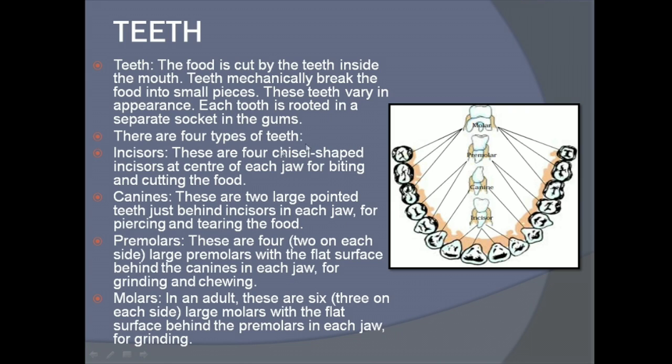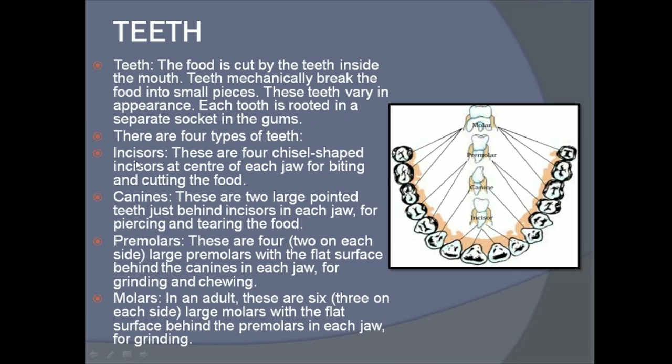There are four types of teeth, which are the incisors, canines, premolars, and molars. See in the figure what you can observe. This is an incisor. These four teeth are incisors. These two teeth are canines. Then these two and these two are premolars, and these three are molars. So these are the different types of teeth present in our mouth.